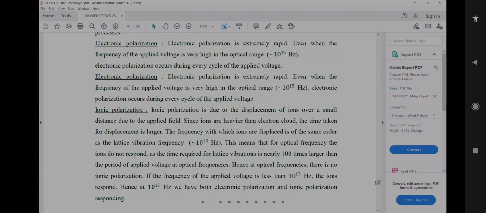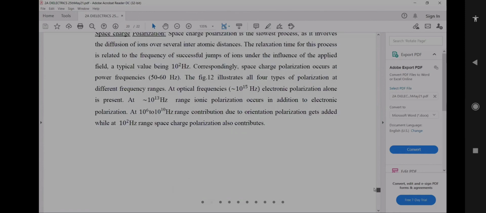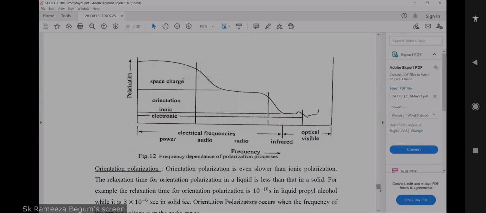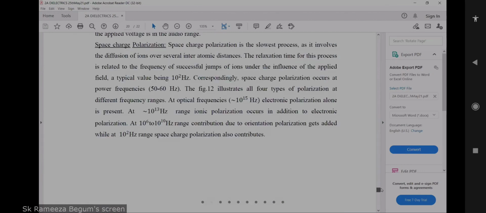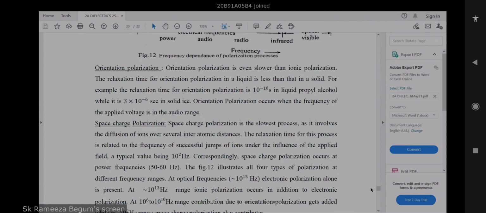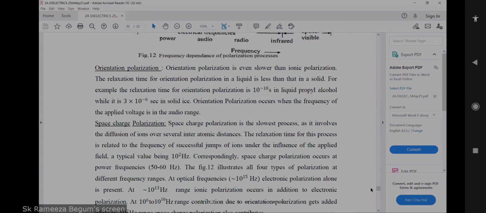Okay, now coming to orientation polarization. Orientation polarization is even slower than ionic polarization.